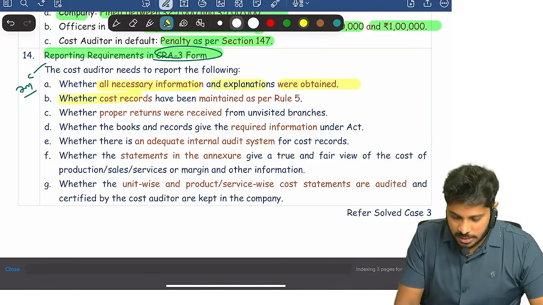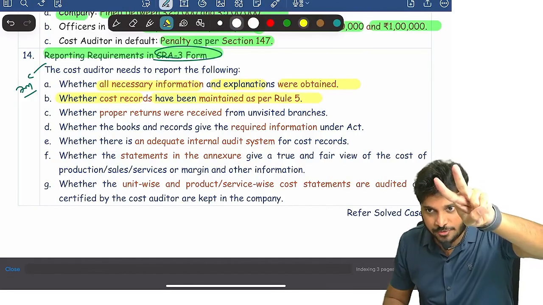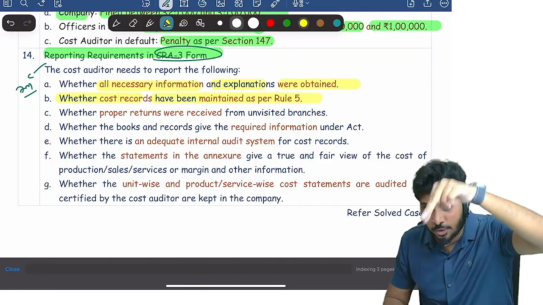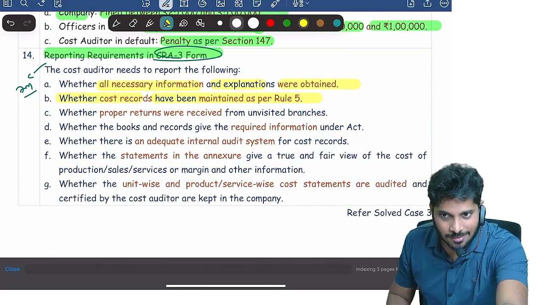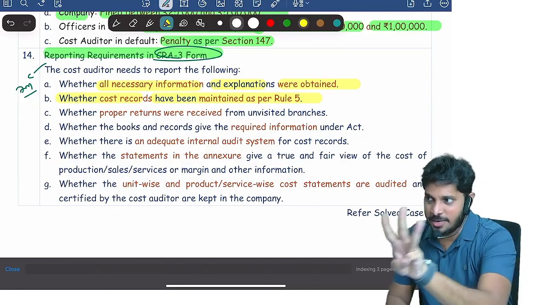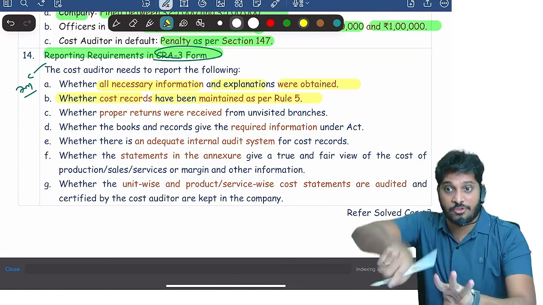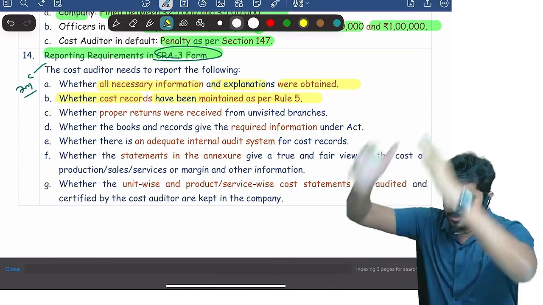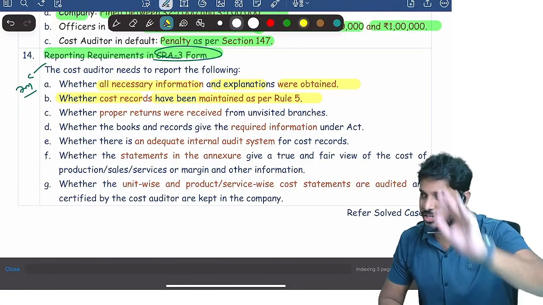Okay, whether cost records have been maintained as per Rule number 5. Rule number 5 talks about format of cost records. CRA 1 format is mentioned under Rule number 5. Which companies have to maintain these cost records? Rule number 3 talks about applicability of cost records. Rule number 4 talks about applicability of audit. Rule number 5 talks about format of cost records. Rule number 6 talks about procedure for audit. That's it. Are you clear? Totally 6 rules in cost records and audit rules.